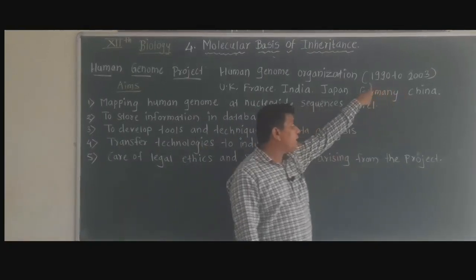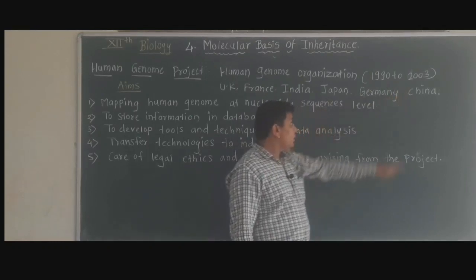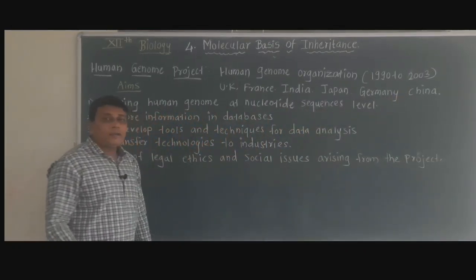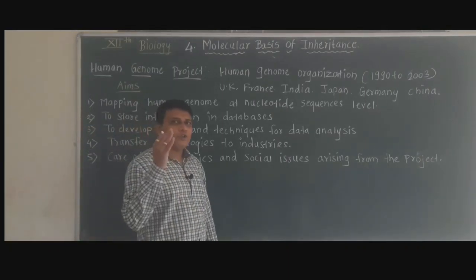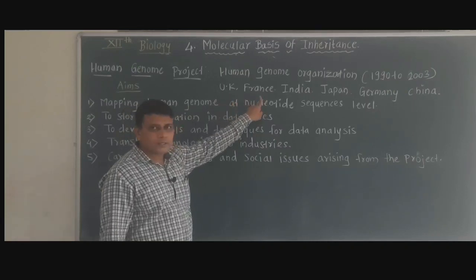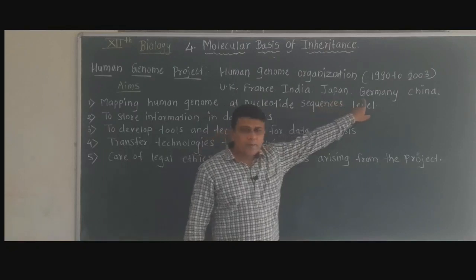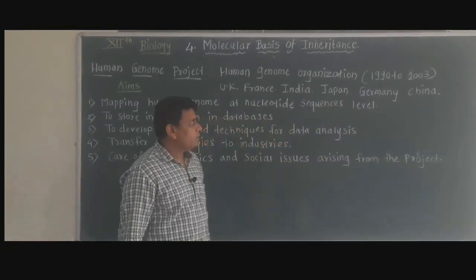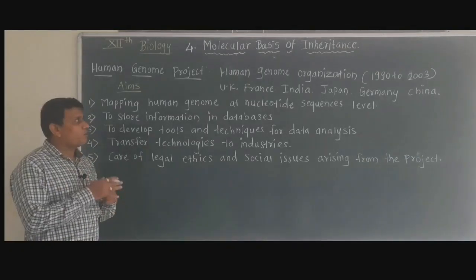So it was started in 1990 and ended in 2003, and the different countries involved in the Human Genome Project were United Kingdom, France, India, Japan, Germany and China. So these countries were involved and they carried out this project.